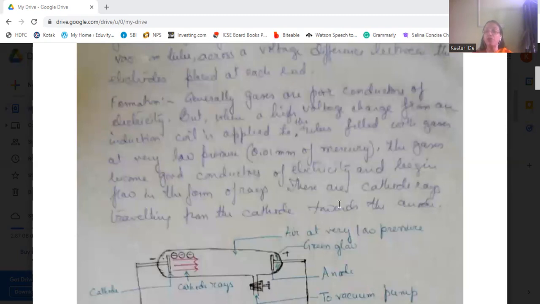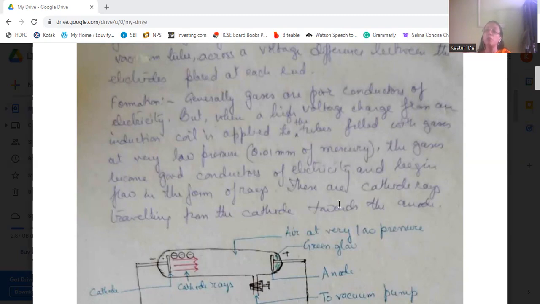So how are they formed? To form these cathode rays, we should take a gas. Generally, gases are poor conductors of electricity. But when gases are taken inside a vacuum tube, there should be very low pressure. How much?